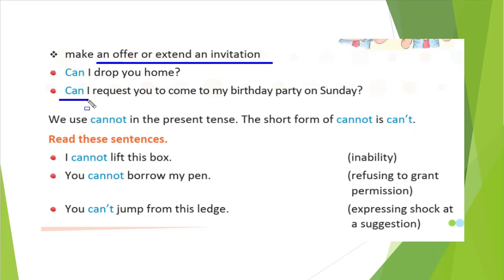Okay, students. Then where will we use cannot? We use cannot in the present tense. The short form of cannot is can't. In the place of cannot, you can write can't. You can see some examples: I cannot leave this box. You cannot borrow my pencil. You can't jump from this ledge. So here, I cannot leave this book shows inability, right? This is not ability.